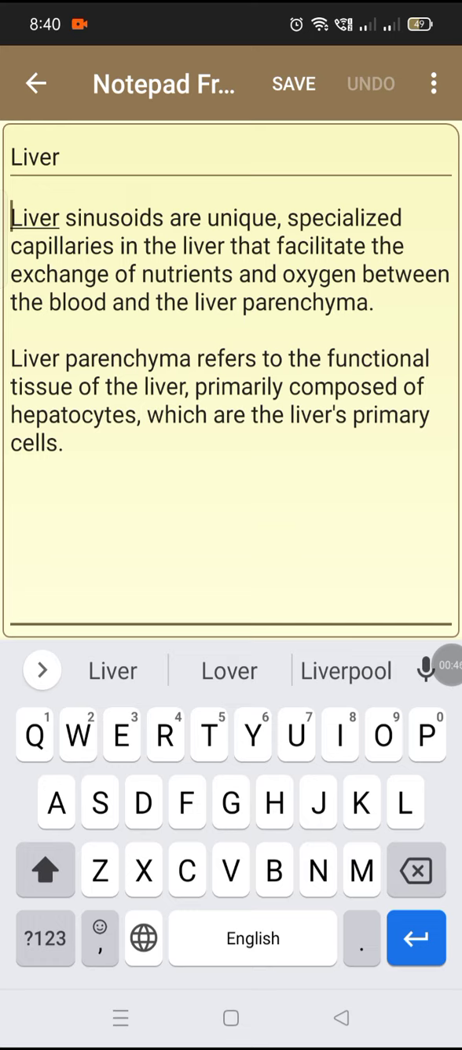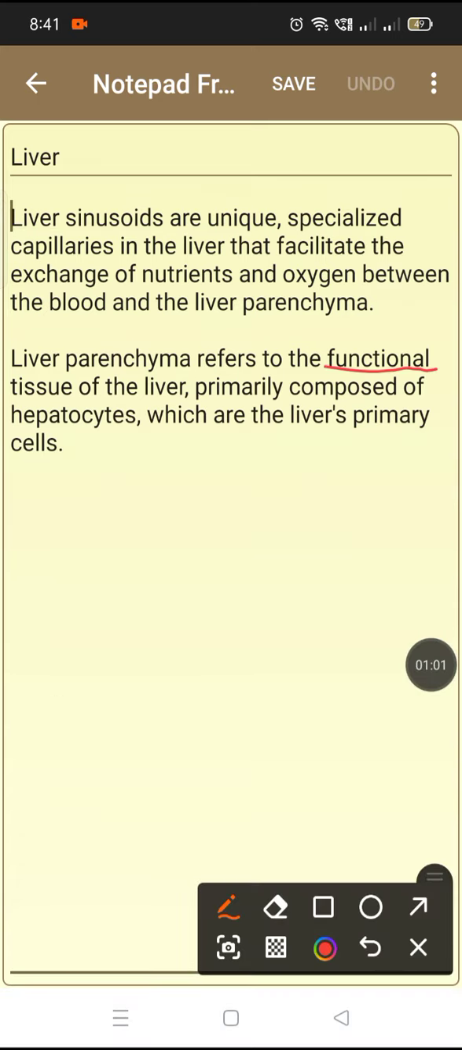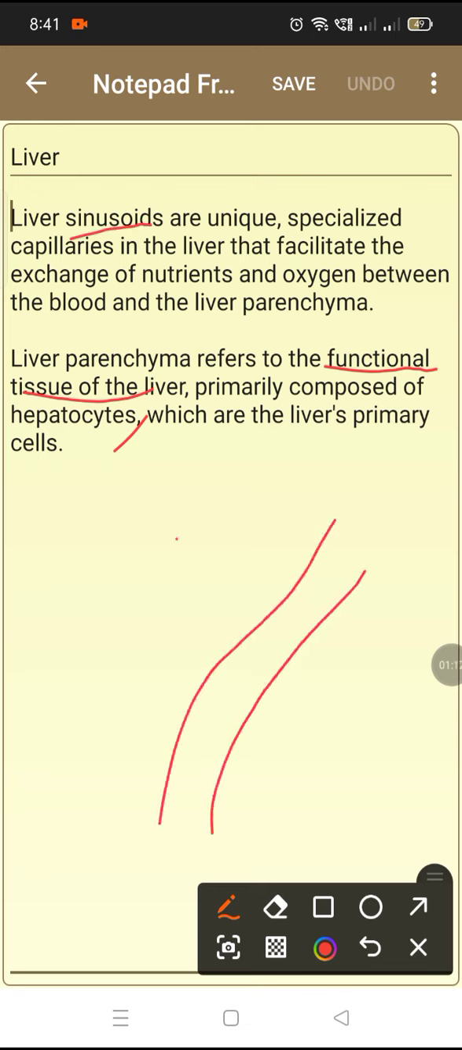Liver sinusoids are also unique specialized capillaries in the liver that facilitate the exchange of nutrients and oxygen between the blood and the liver parenchyma. Liver parenchyma is the functional tissue of the liver, where hepatocytes and Kupffer cells will be seen. So the liver sinusoids are like capillaries which facilitate the exchange of oxygen and nutrients in the liver parenchyma.